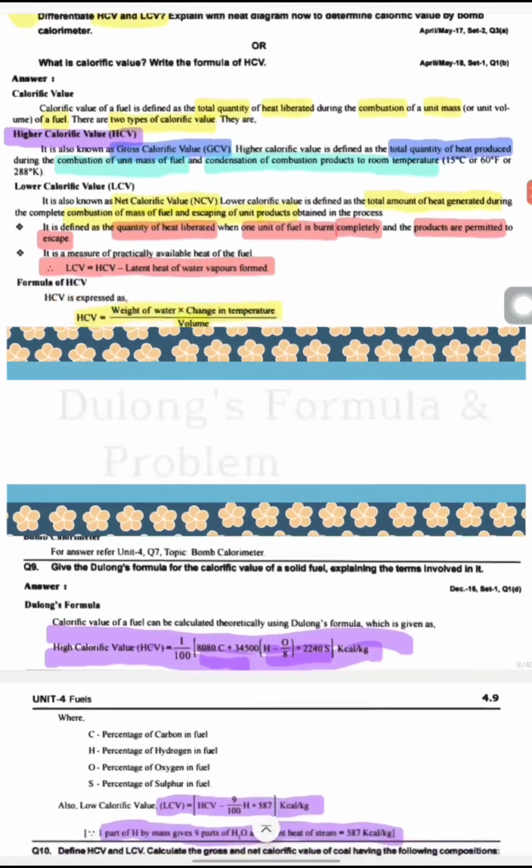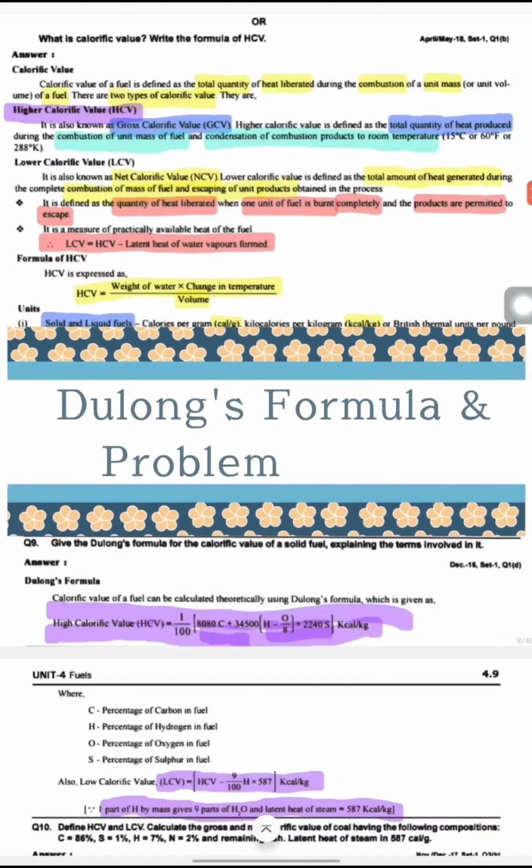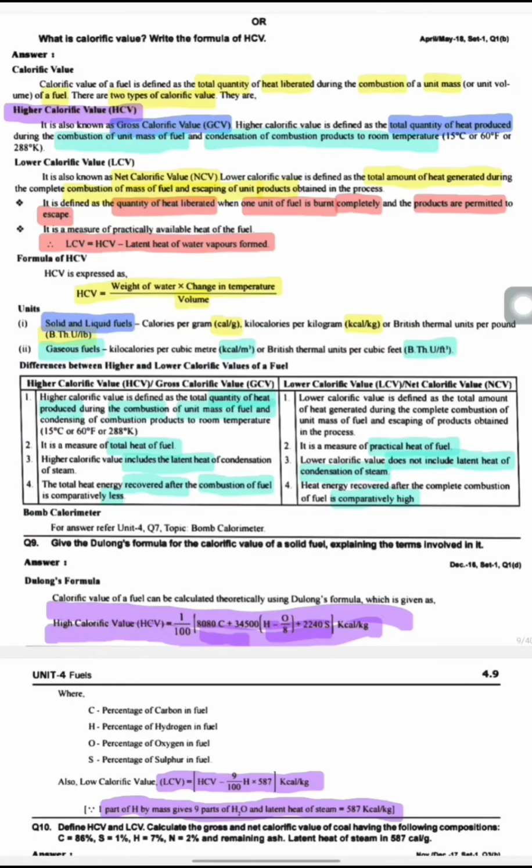Next, coming to DULONG'S formula for the calorific value of solid fuels. So what is the DULONG'S formula? Calorific value of a fuel can be calculated theoretically using DULONG'S formula.